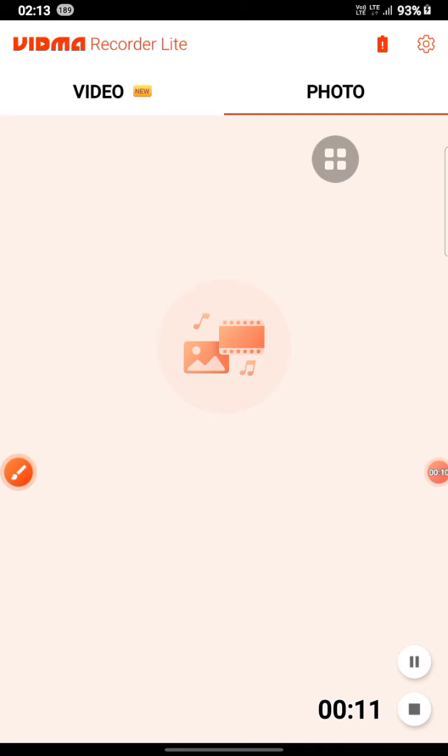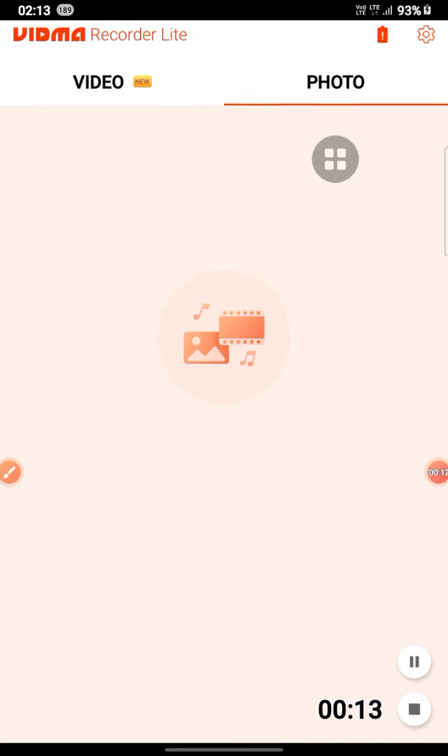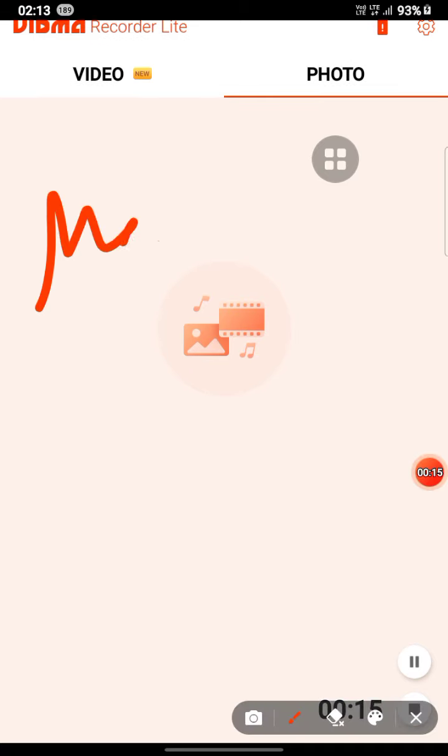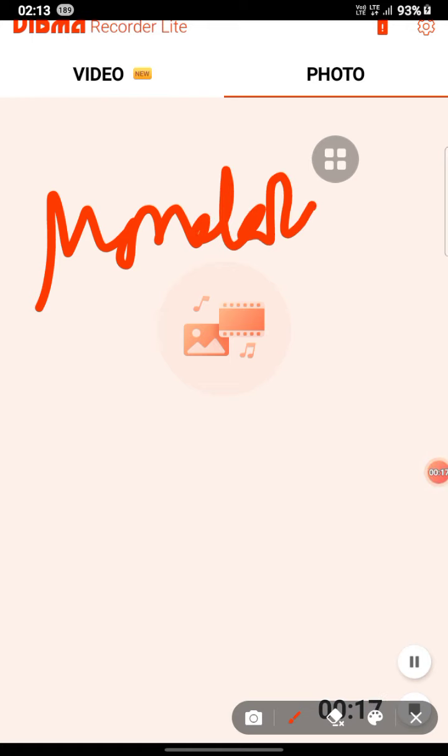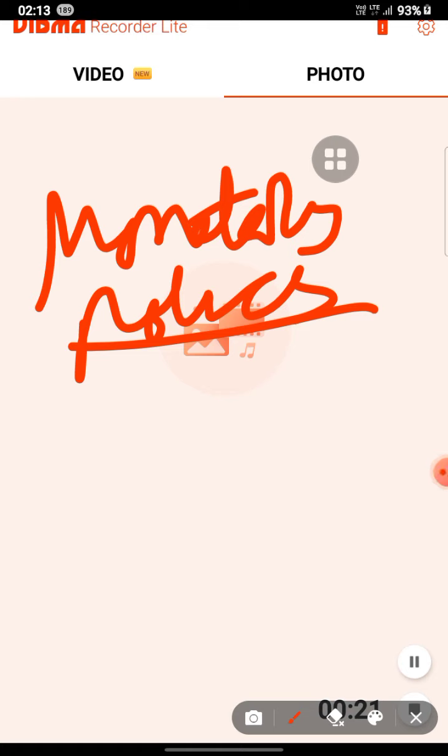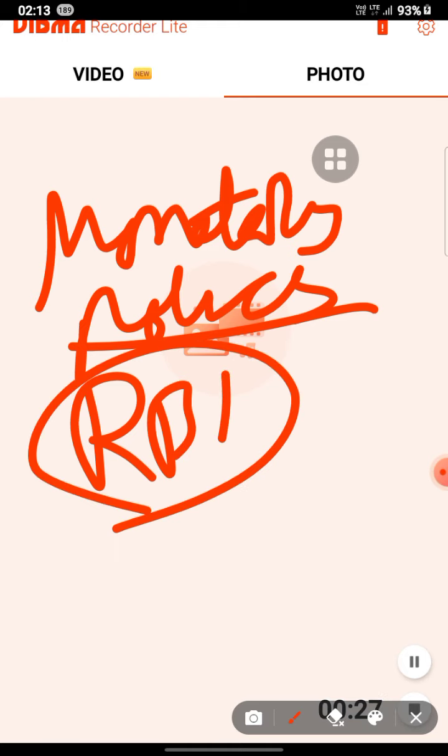Hello everyone. Now we are going to discuss monetary policy. It is very simple. Monetary policy refers to the set of measures adopted by the central bank, the RBI, for monetary management and to achieve other macroeconomic goals.